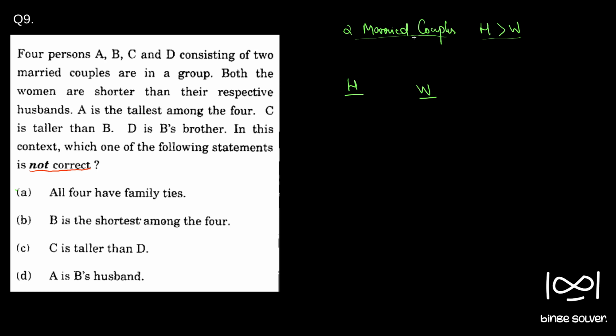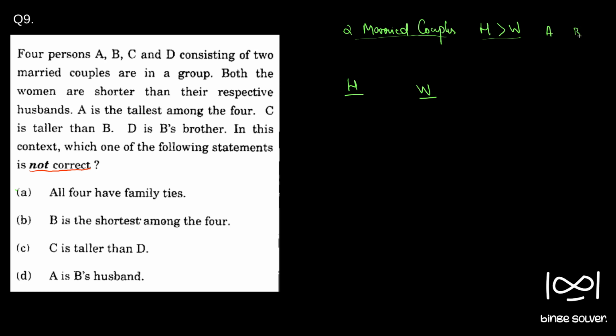Okay, A is the tallest among the 4. Since it is given that the women are shorter than their respective husbands, the tallest person has to be from the husband group. Why?